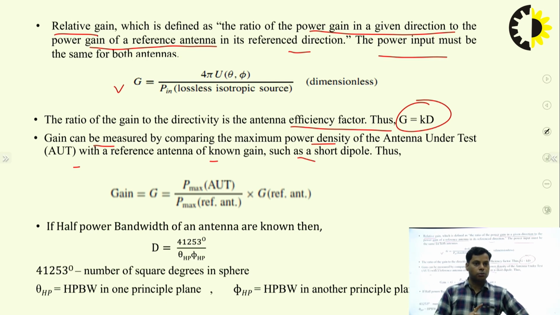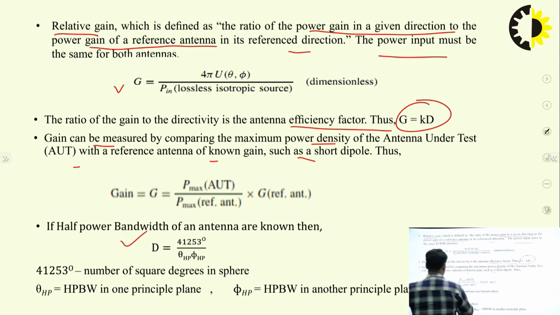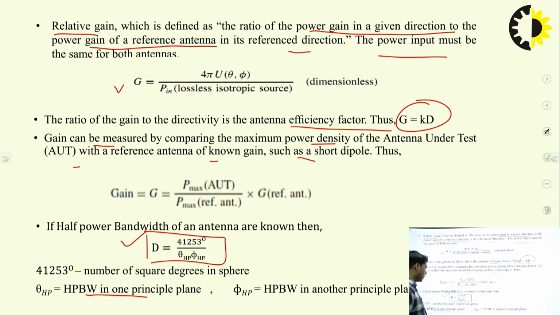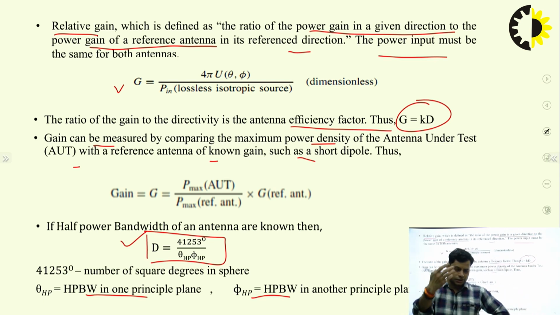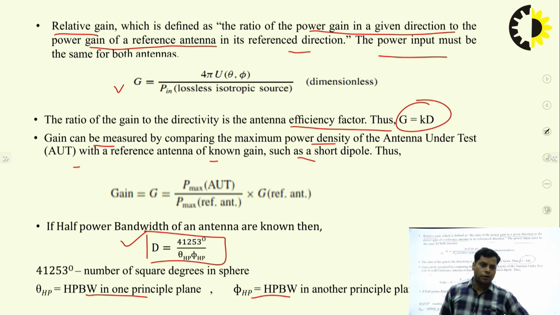So, we can put this into the formula D equals 4 pi over Omega A, and when we solve it, the directivity is given by 41253 square degrees divided by theta HP times phi HP. This is the relation between the half power beamwidth and the directivity. Here theta HP is the half power beamwidth (HPBW) in one principal plane, and phi HP is the HPBW in the other principal plane. That means the half power points in the theta plane and the half power points in the phi plane.